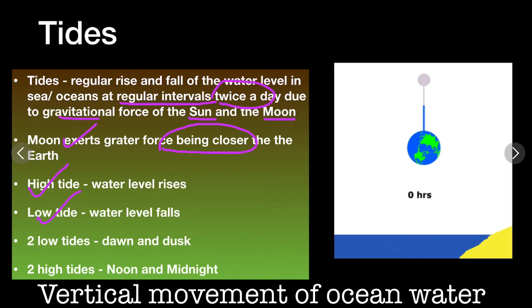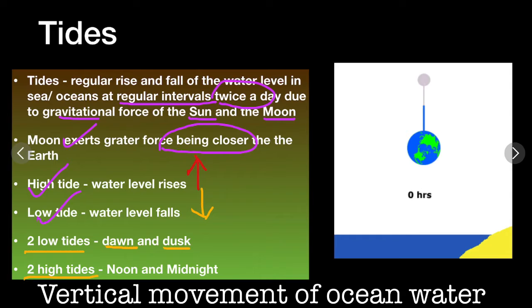During the high tide, the water level rises. During the low tide, the water level falls down. We experience a total of 4 tides in a day, 2 low tides and 2 high tides. The 2 low tides are experienced during the dawn and the dusk.